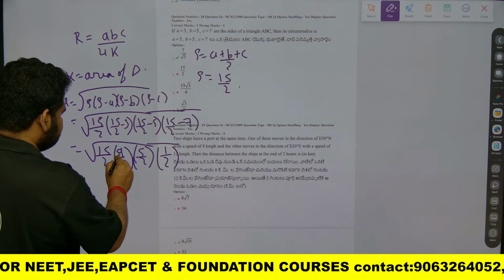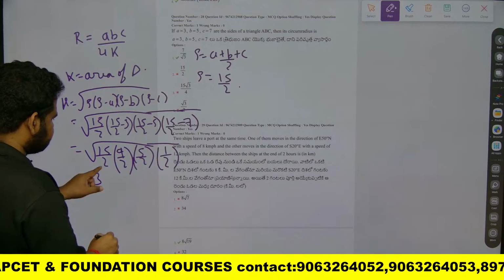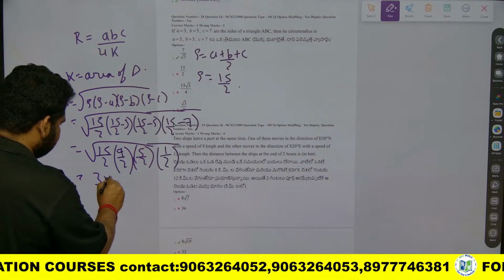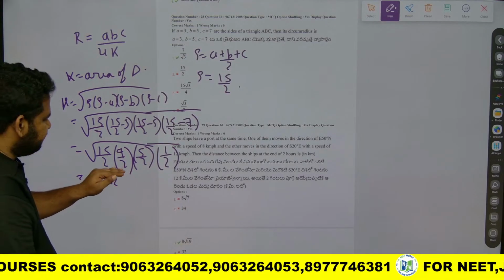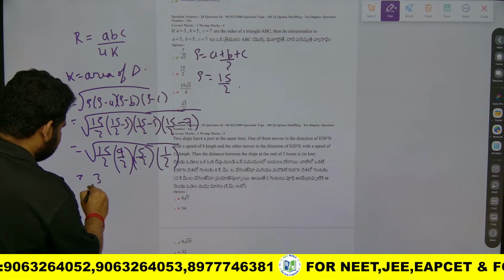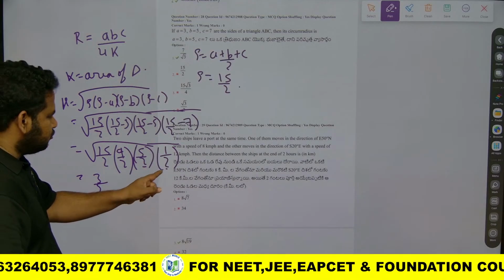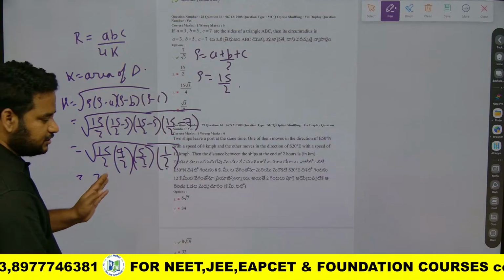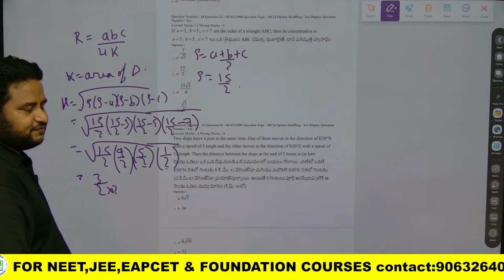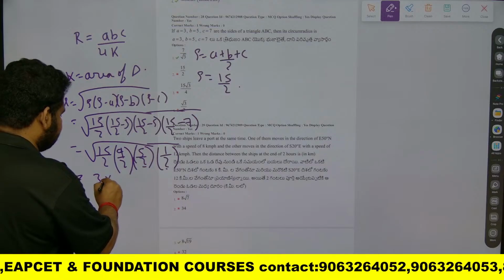Now under the square root, 9 comes out as 3, and 2 twos are 4 in the denominator, which comes out as 2. So this will be 3 by 2 into 2, and 15 into 5 is 75. 75 can be written as 25 into 3, and the square root of 25 is 5, so 5 into root 3.